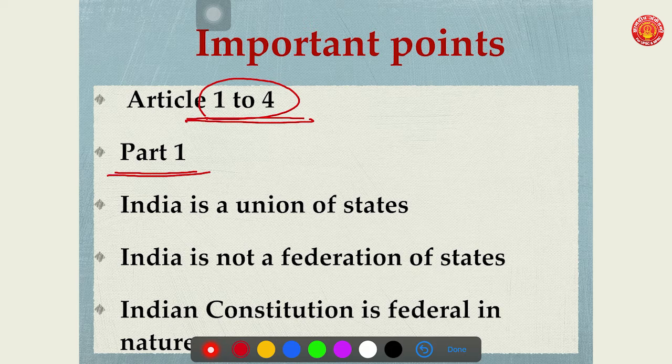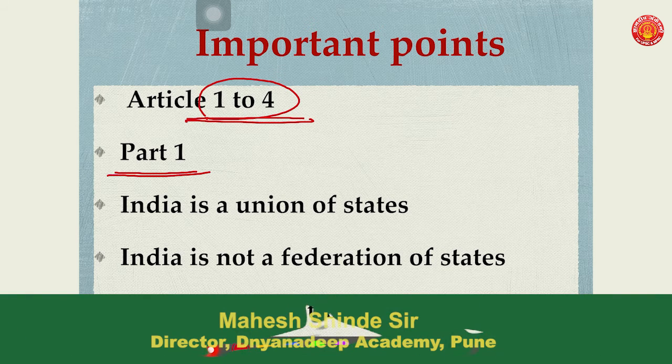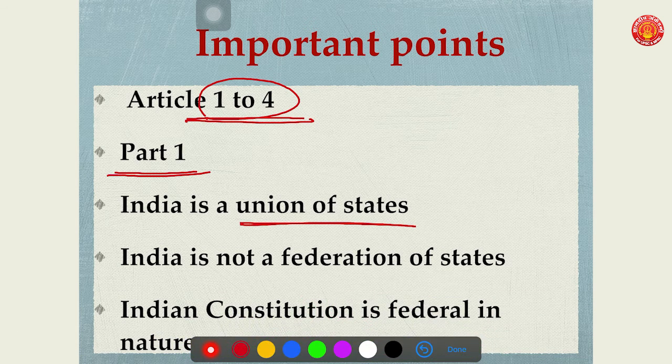We have studied these important lines in the chapter on features of the Constitution. If you are not aware of these words, please go through that chapter. These are four straightforward lines. First, India is a Union of States. Remember this. Second, India is not a federation of states. Very important. These two lines reflect the nature of Indian polity.